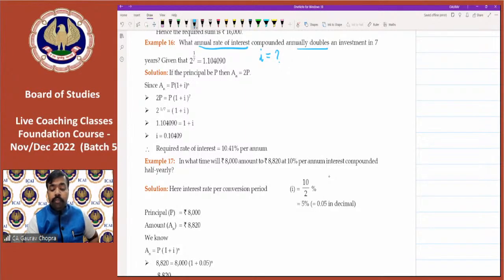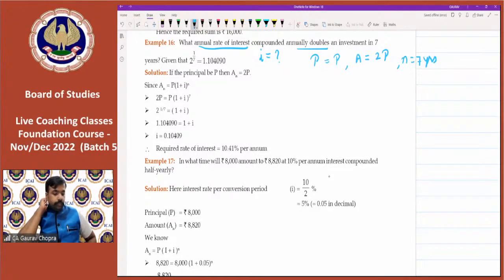Double means if the principal is P, then amount will be double, that is 2 times of the principal. Investment is for 7 years. So time is 7 years. Given that 2 to the power 1 by 7 is this value. So this is the hint, or we can see the table value. So we are not supposed to calculate. It is already given in the question. So let us apply the formula.